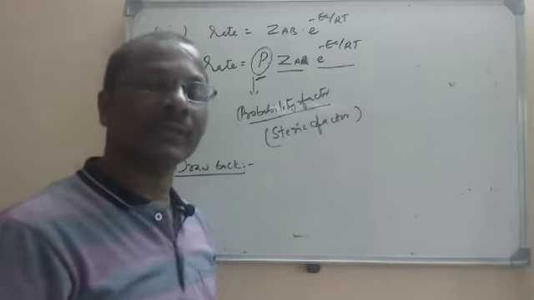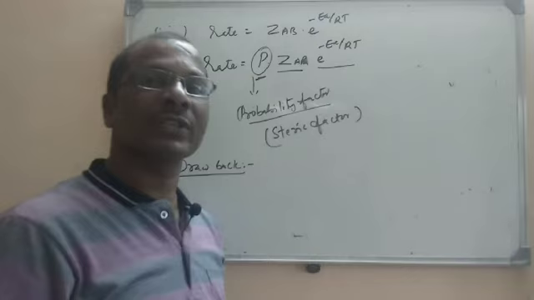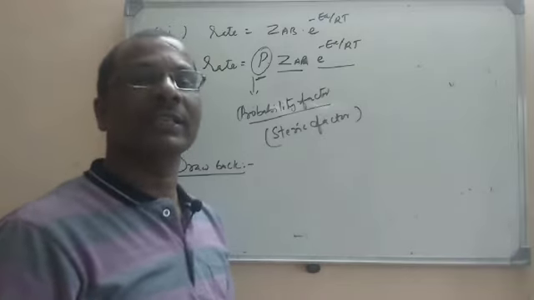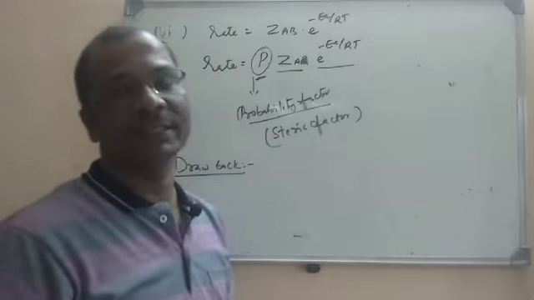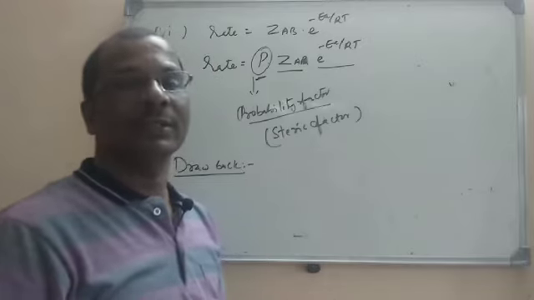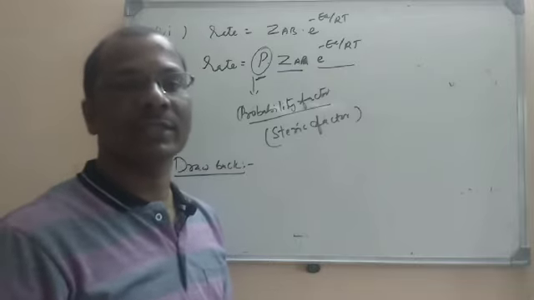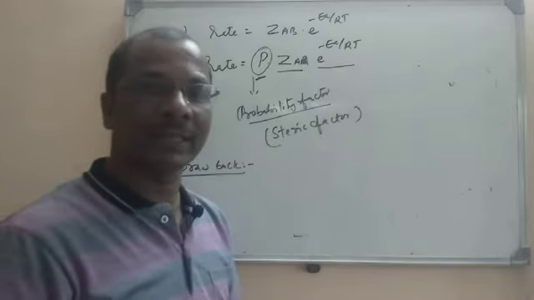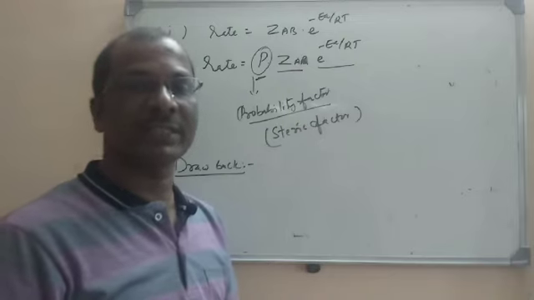According to collision theory, the reactant molecules will make collisions to transform themselves into the product. All the reacting molecules are assumed to be hard spheres. The collisions among the molecules will give the products, but the rate of reaction will depend on the collision frequency Z and also the activation energy.